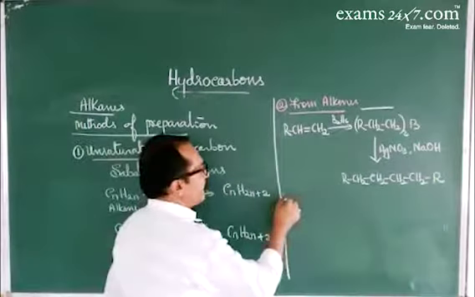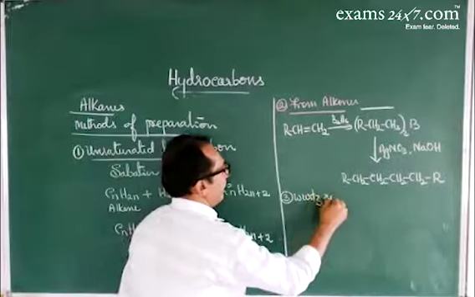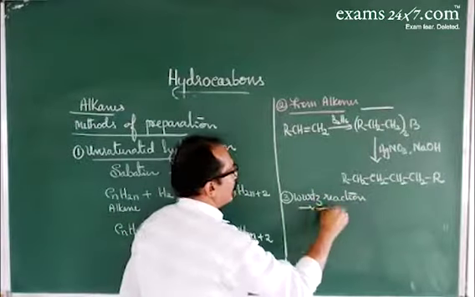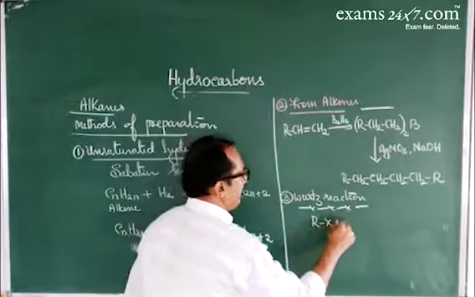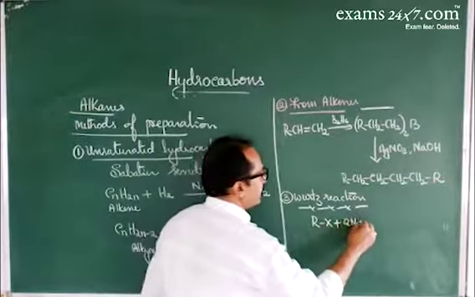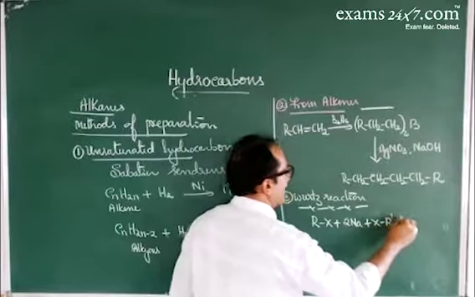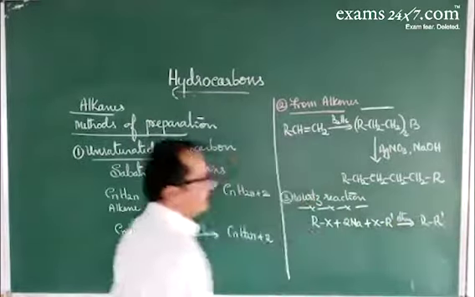The next method is the Wurtz reaction. In the Wurtz reaction, a haloalkane is treated with metallic sodium in the presence of dry ether. In dry ether, that gives a higher hydrocarbon.